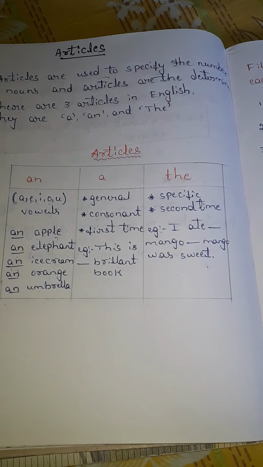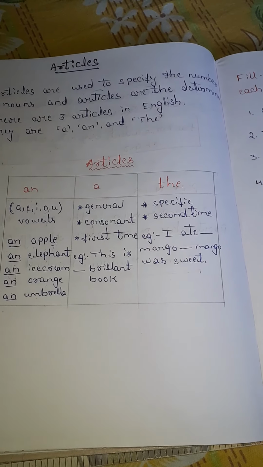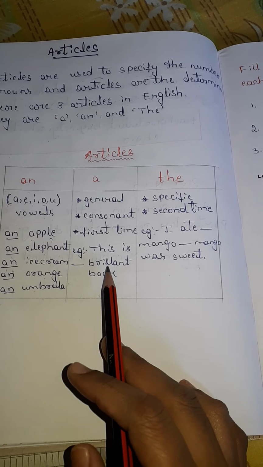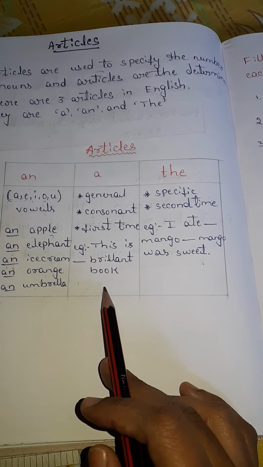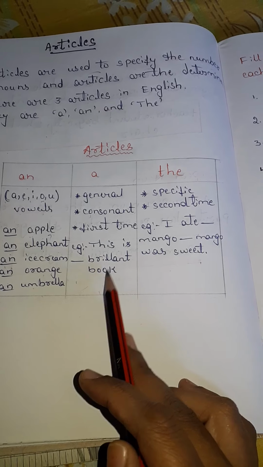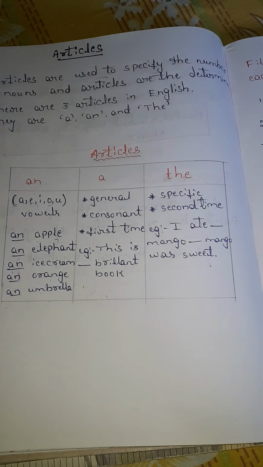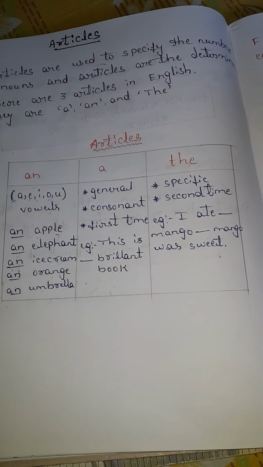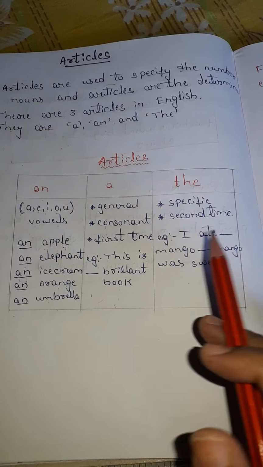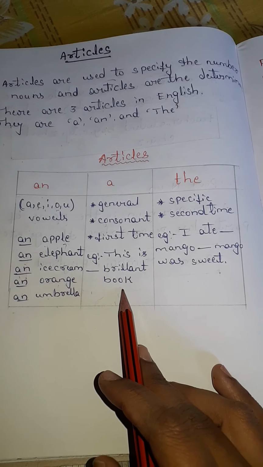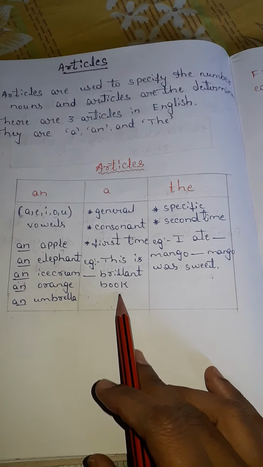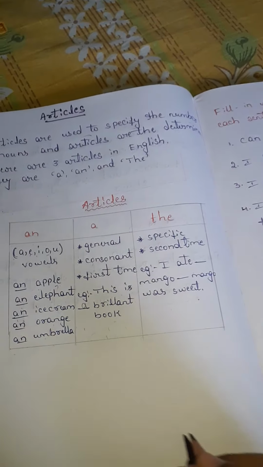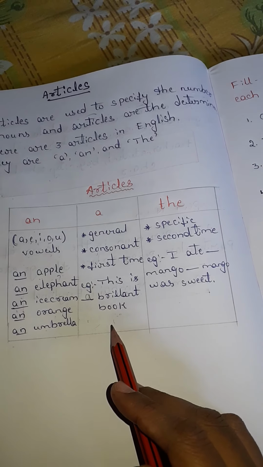And the third point is we have to use the article a the first time in a sentence. For example, this is dash brilliant book. Here brilliant book is not a specific book. I should not specify the Shakespeare book or the Rabindranath Tagore book. I simply tell you brilliant book. This is a general statement. So I used a. This is a brilliant book.